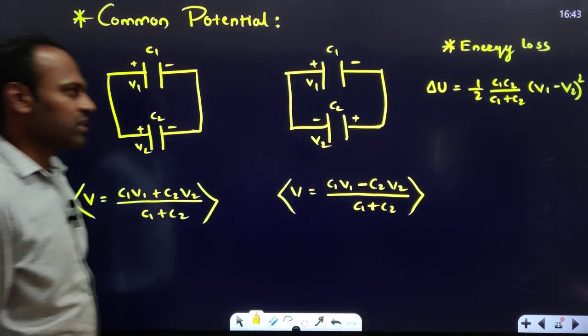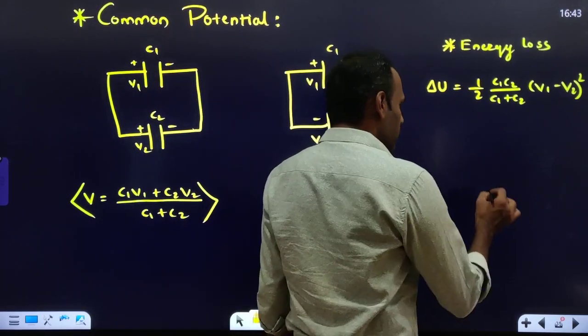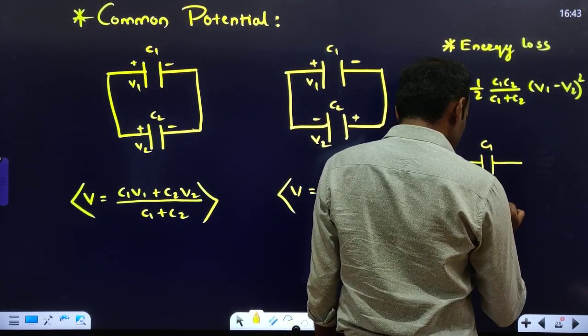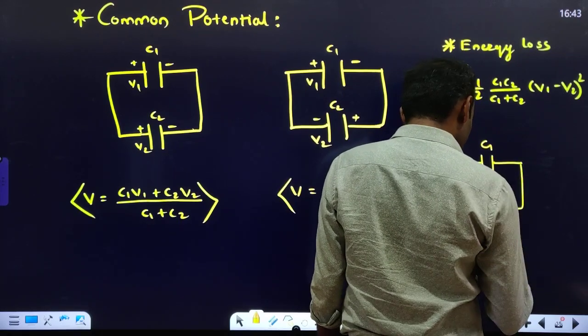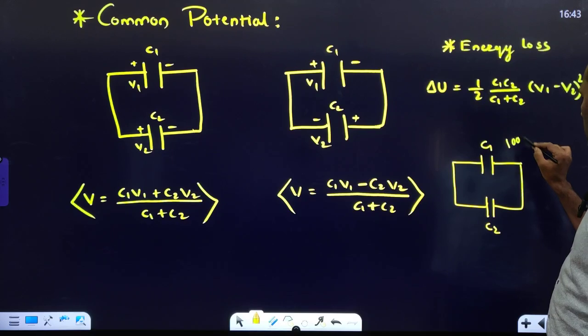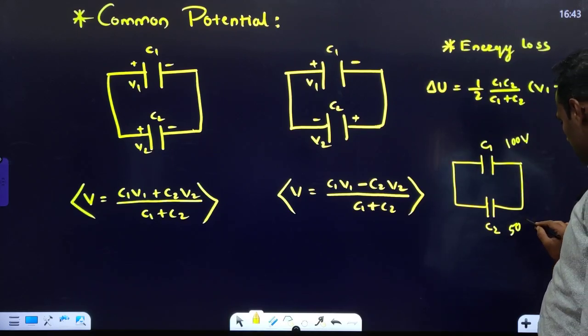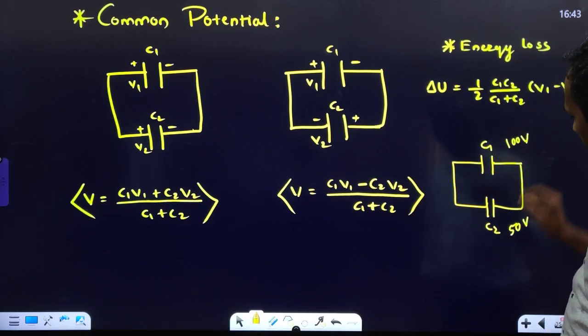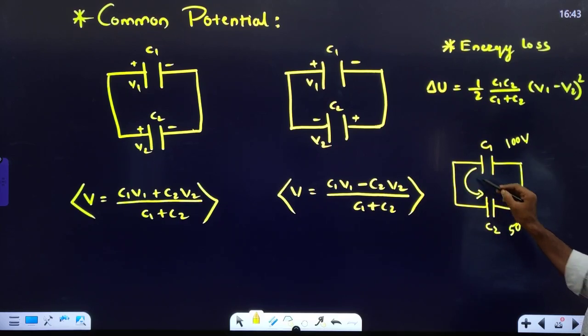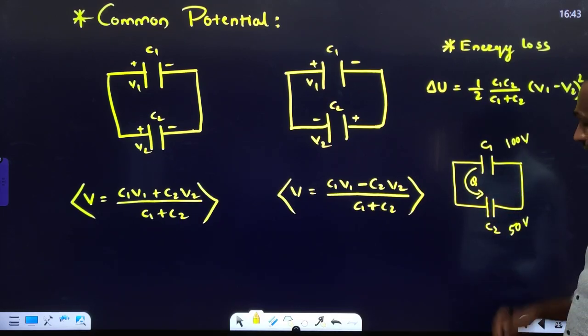ಇಲ್ಲಿ common potential ಹೋಗಕ್ಕಿಂತ ಮುಂಚೆ ನೋಡ್ರಿ, for example, if there are two capacitors, let me say this is C1, the first capacitor, and we are having one more capacitor called C2. We have charged the first capacitor to 100 volt and we have charged the second capacitor to 50 volt. So when there is a potential difference between the capacitors, charge will flow from the higher voltage capacitor to the lower voltage capacitor.